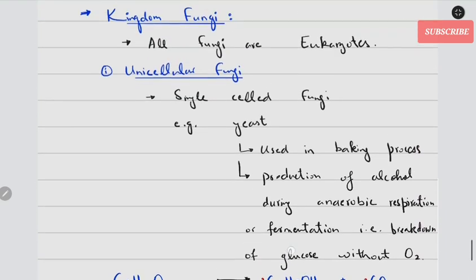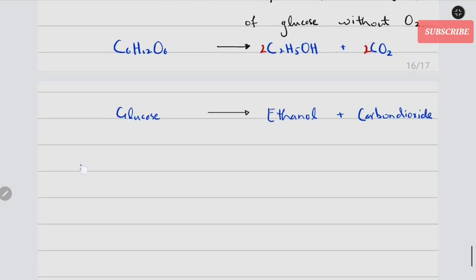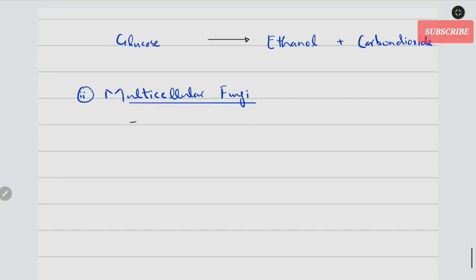Now, the second type of fungi, which is most of the fungi, are multicellular, made up of hundreds and thousands of cells. Multicellular fungi. So one thing that you need to remember is their body is made of many cells, hundreds and thousands of cells, maybe millions of cells.